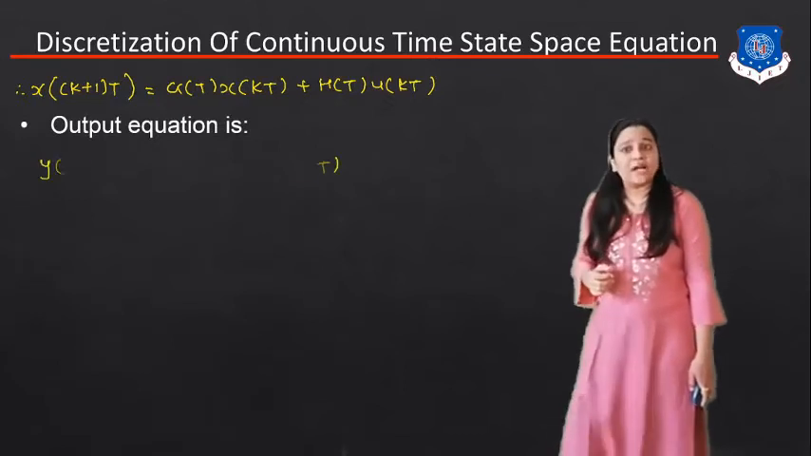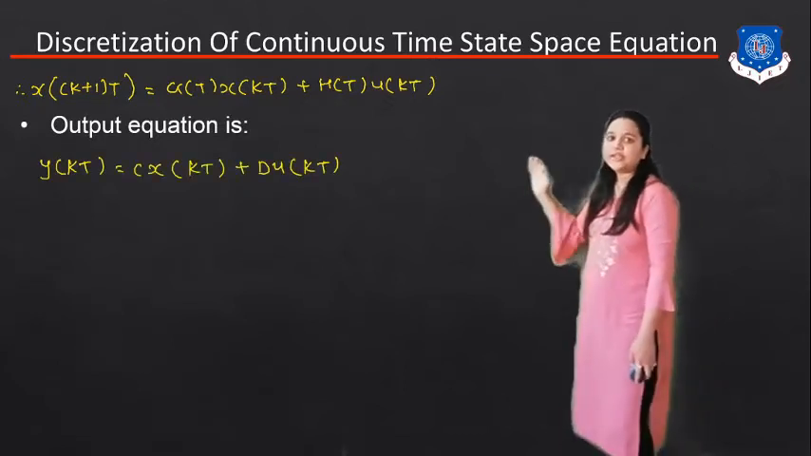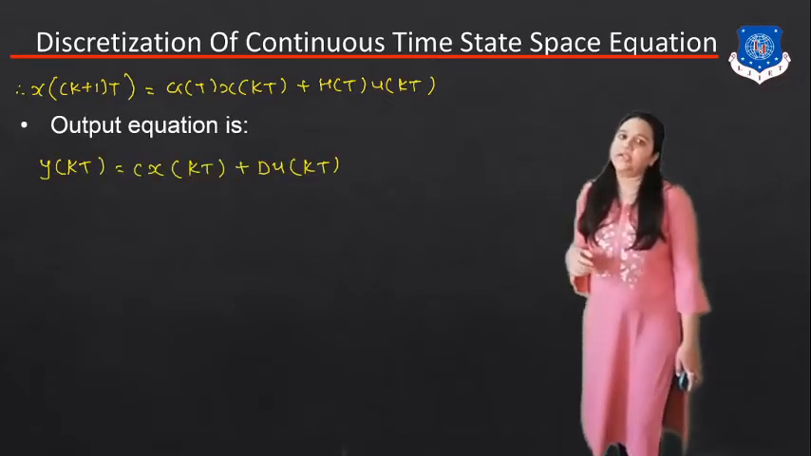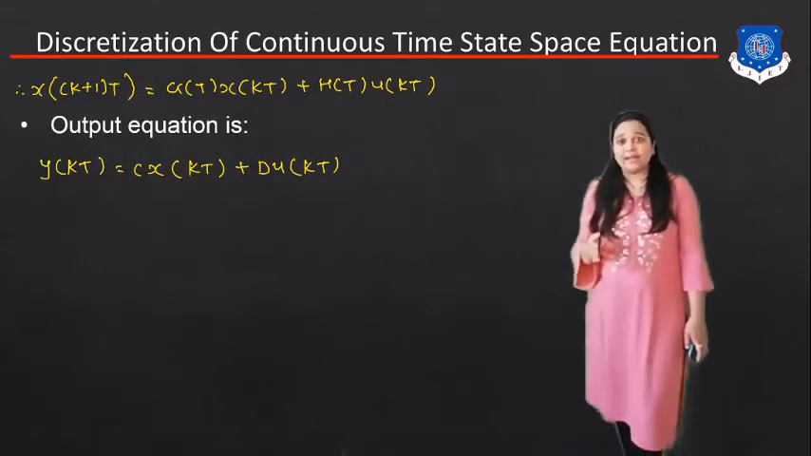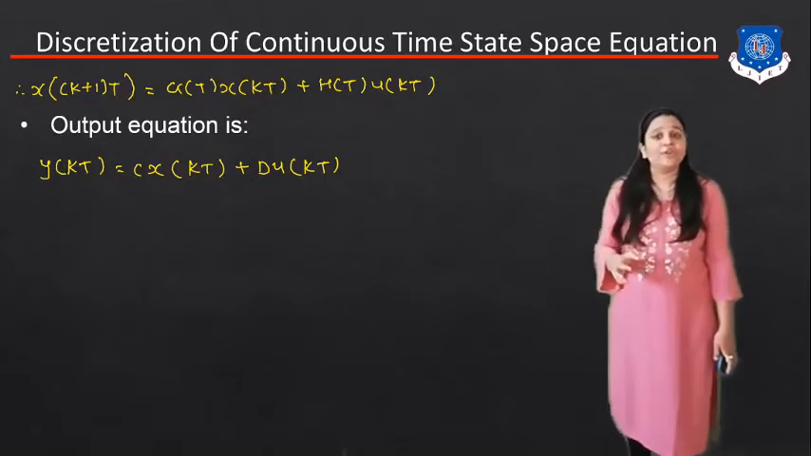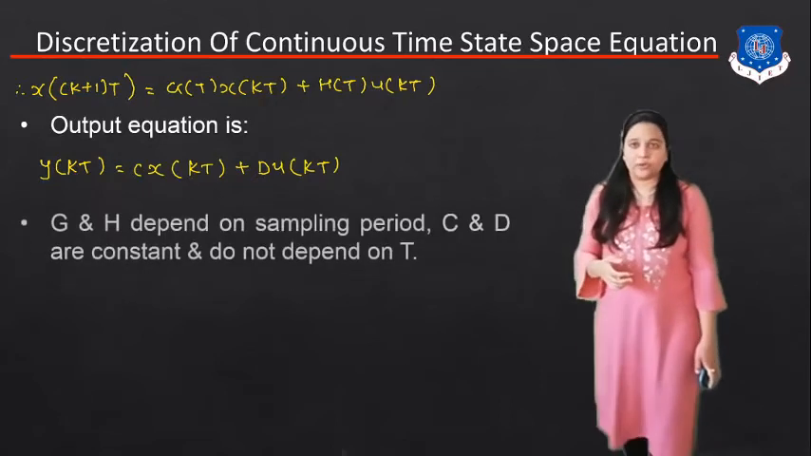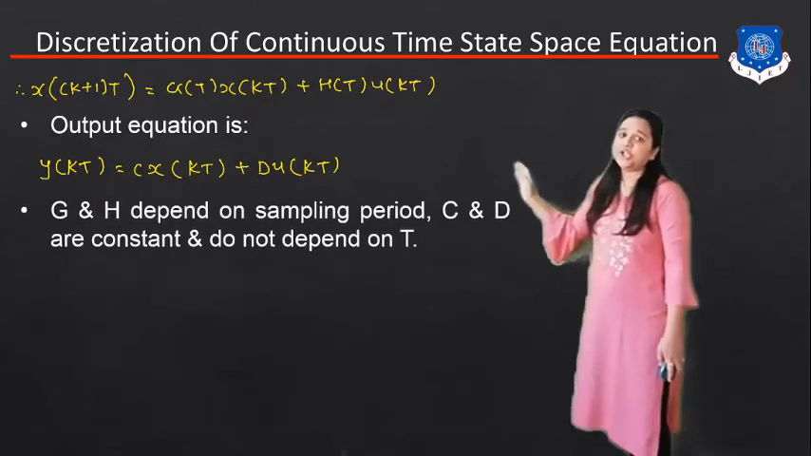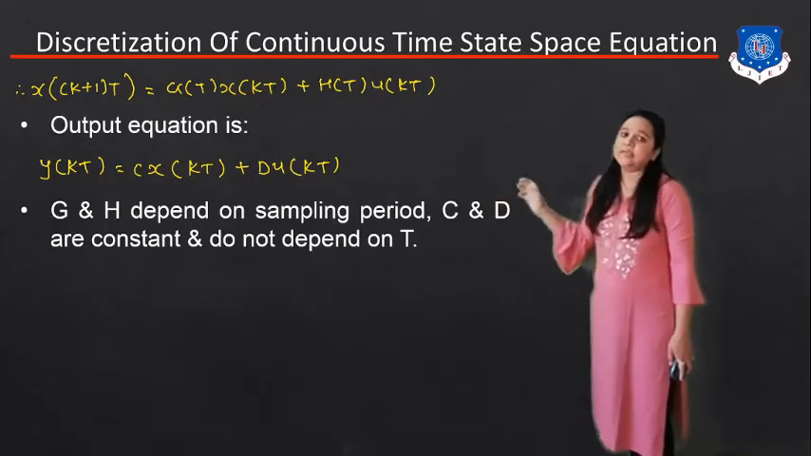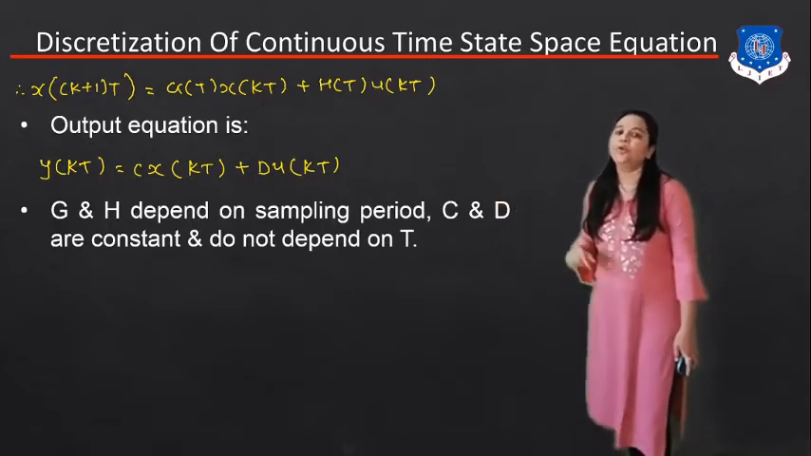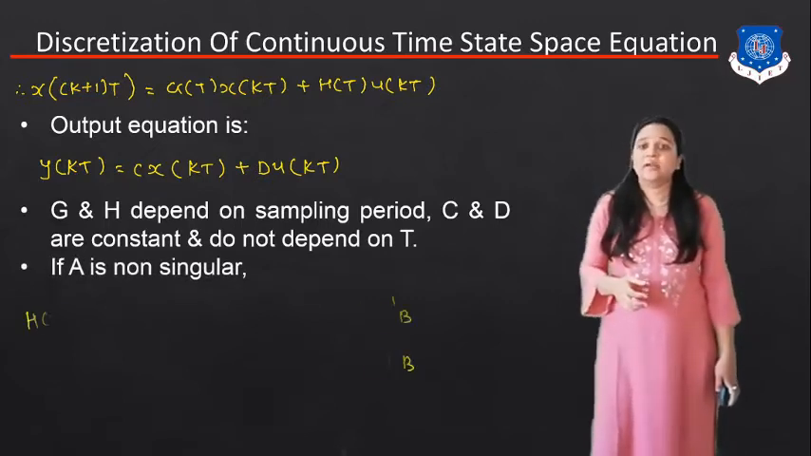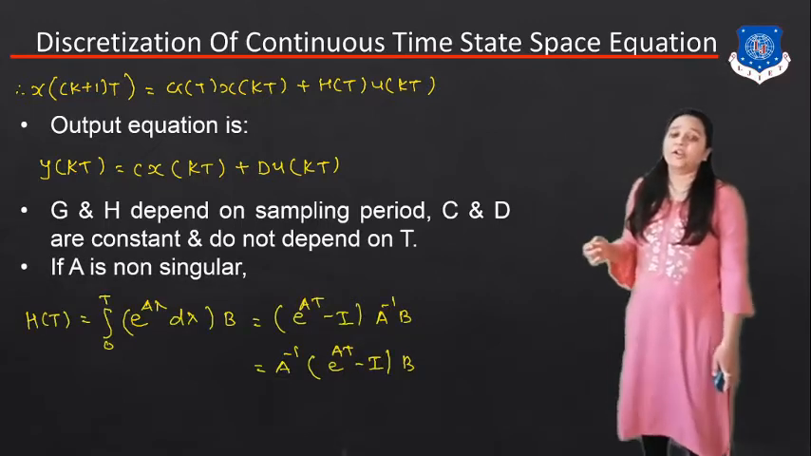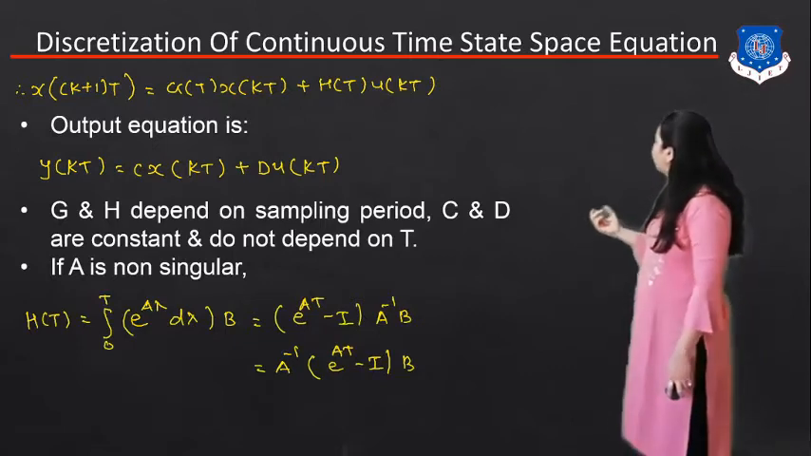Now what is the output equation? y(kT) is equal to C x(kT) plus D u(kT). As you know, in 90% of cases in continuous time state space analysis, we can put D equal to 0. So G and H depend on the sampling period, and C and D are constant and do not depend on k. Clear? Now here is our non-singular matrix, and what is the equation of H(T) that we have discussed earlier?